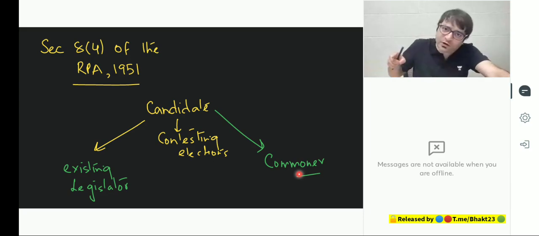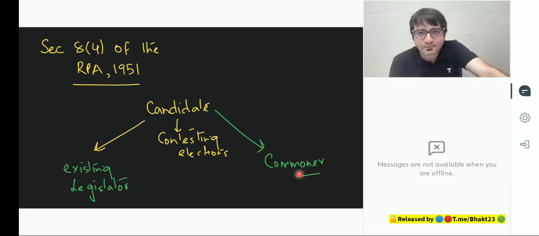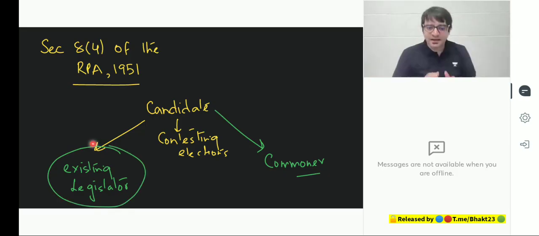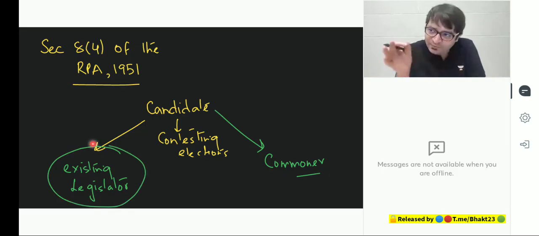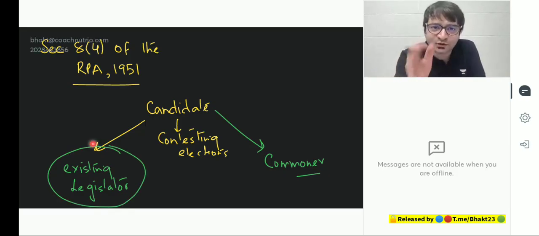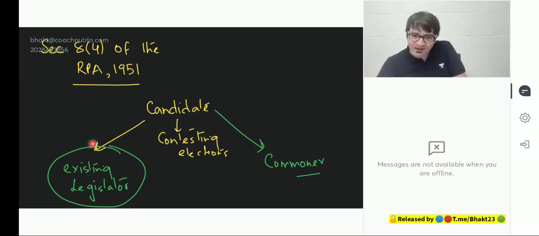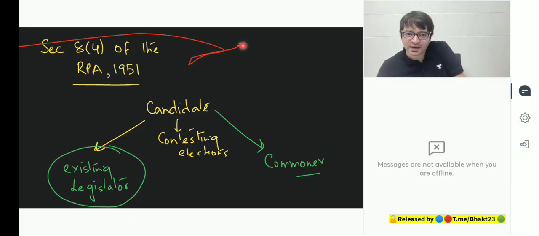Till the time you are in jail, you cannot contest elections because you are convicted. Once you come out of jail, for another 6 years you cannot contest elections. But that was not the case with an existing legislator. If I'm an existing MLA or MP and I have been convicted by the court, sentenced to 10 years in jail, I will not be disqualified. In fact, according to Section 8, Clause 4, I will get a 3-month window.